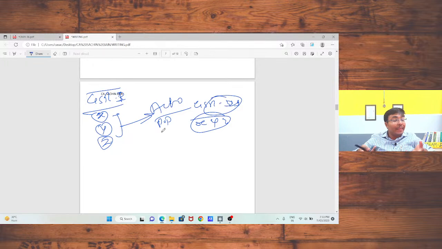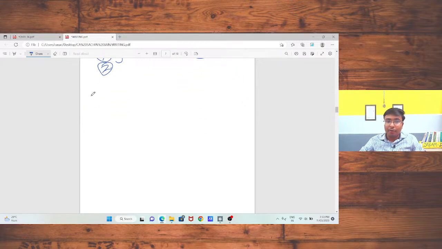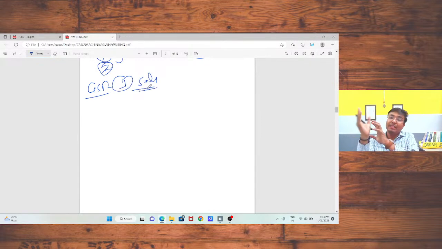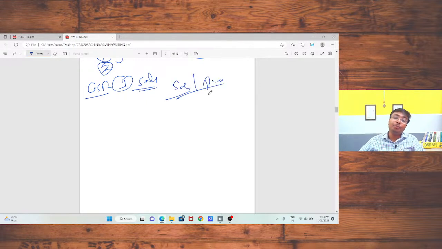The counterparty is eligible to take the input tax credit when the same is reflected in the GSTR2B. So when you are going to claim the input tax credit, you should check your GSTR2B return. On the basis of the input available in your GSTR2B return, you are eligible to take the input tax credit. Okay, sir. Now, in your GSTR1 return, you have declared the sales. Now purchases are reflected in your GSTR2B return, and on the basis of your sales and your purchases, you need to pay the tax.